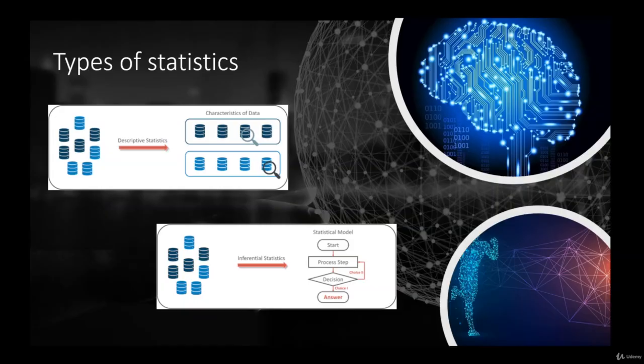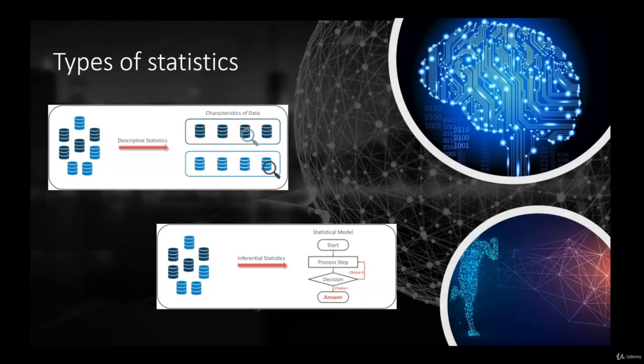Right now, we'll talk about the types of statistics. Basically, we have two types: descriptive statistics and inferential statistics. We are not going to go into the details of each of them, but I'll give you a brief definition of those two types and a small example.